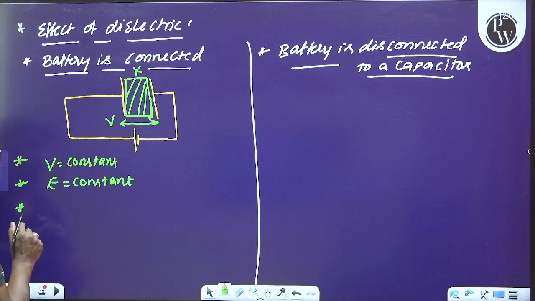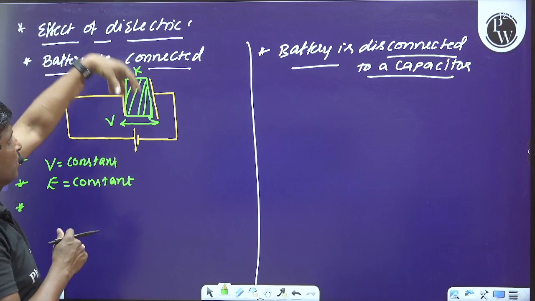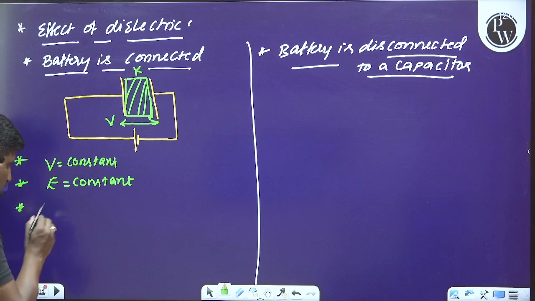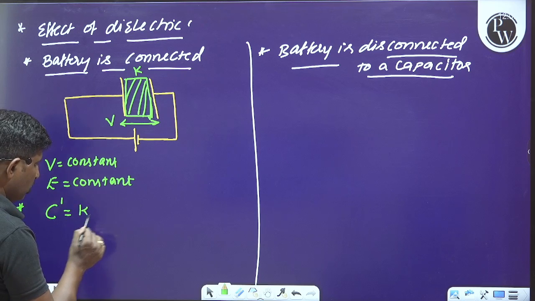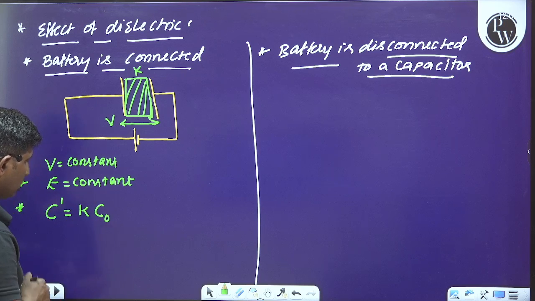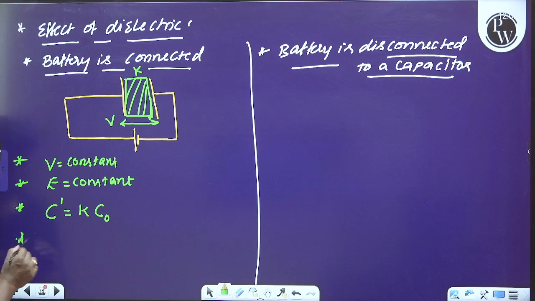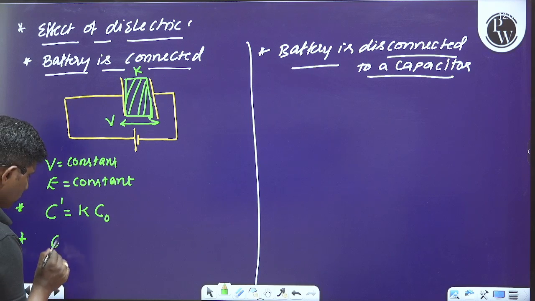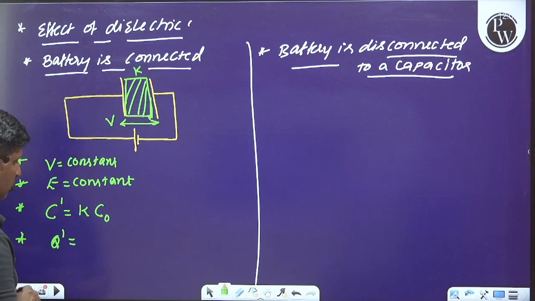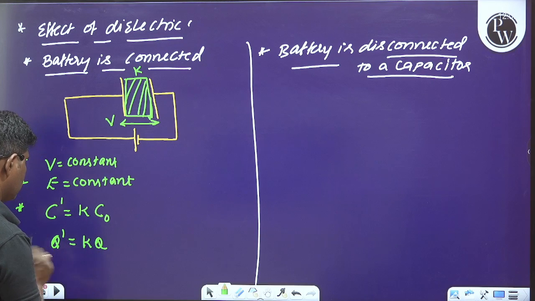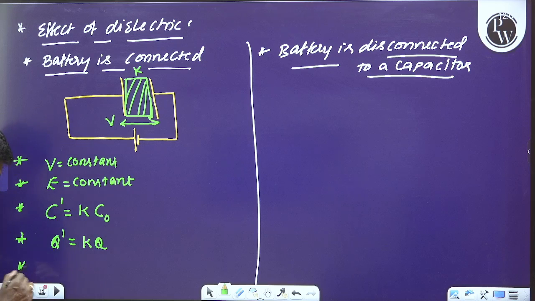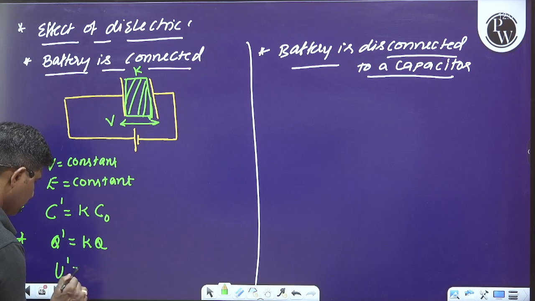And observe this, whenever the dielectric is introduced, the new capacitance will be increased by k times. Later, the charge stored on the capacitor will also be increased by k times.